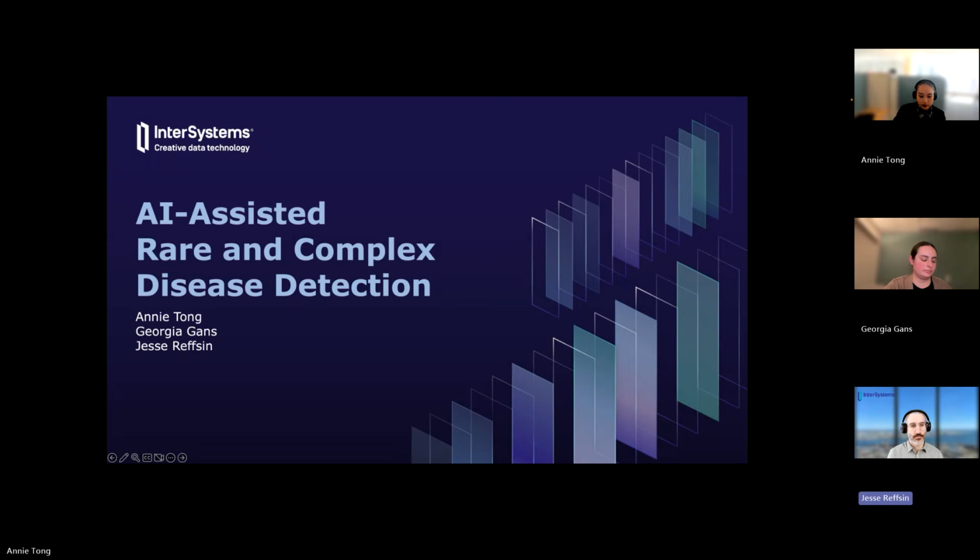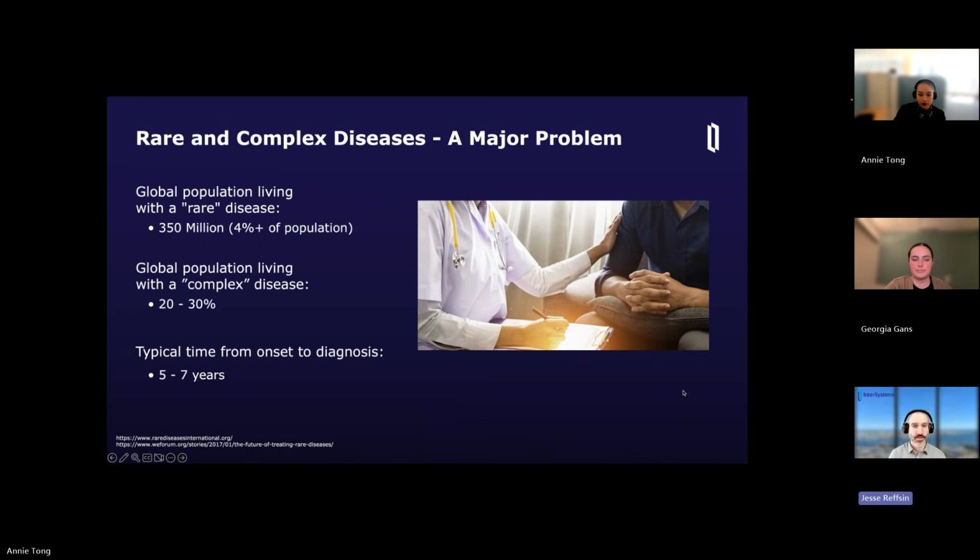We're going to be talking to you about rare and complex disease detection and how we can use AI technologies to assist in that. Before we jump into our solution to this issue, I want to first give you a broad overview of what we consider to be rare and complex diseases and what the problem is.